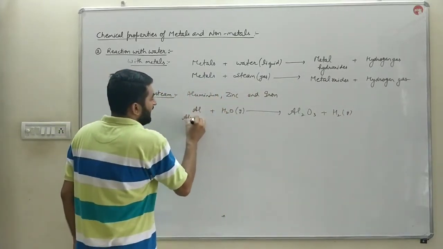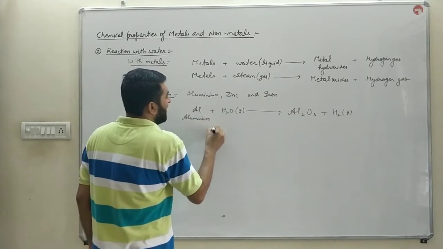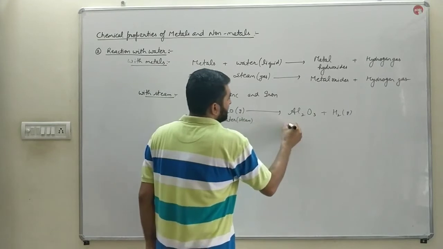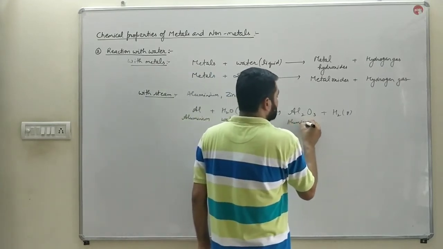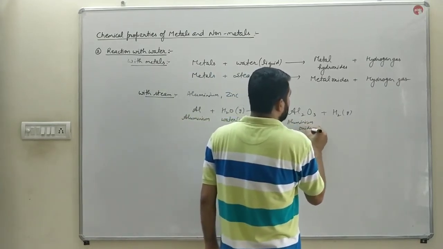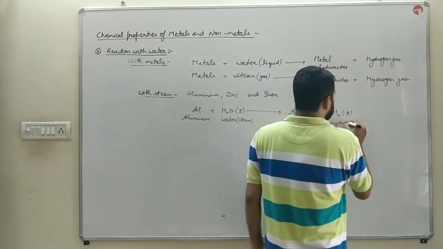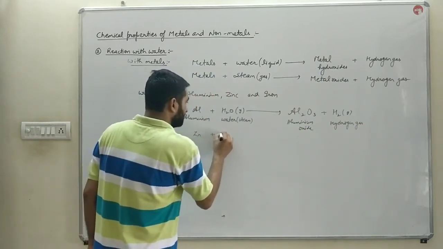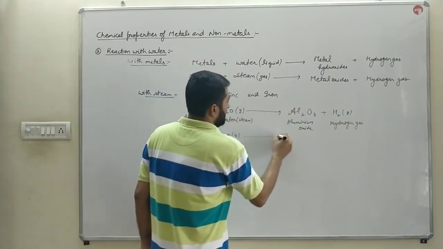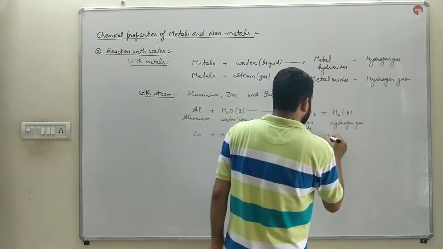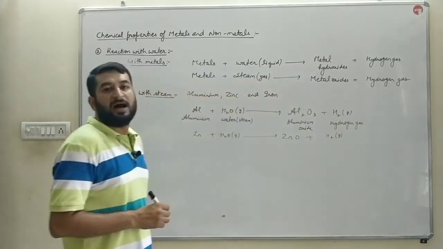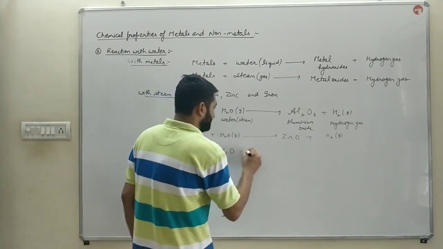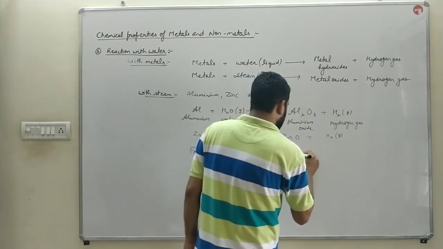जब एल्यूमिनियम, जिंक और आयरन स्टीम से रिएक्ट करते हैं, they will form their respective oxides. Aluminium will form aluminium oxide, zinc will form zinc oxide, and iron will form iron oxide, that is ferroferric oxide, Fe3O4.